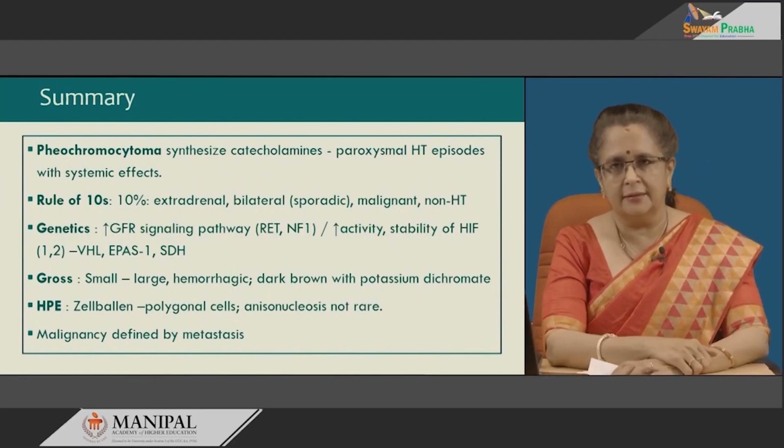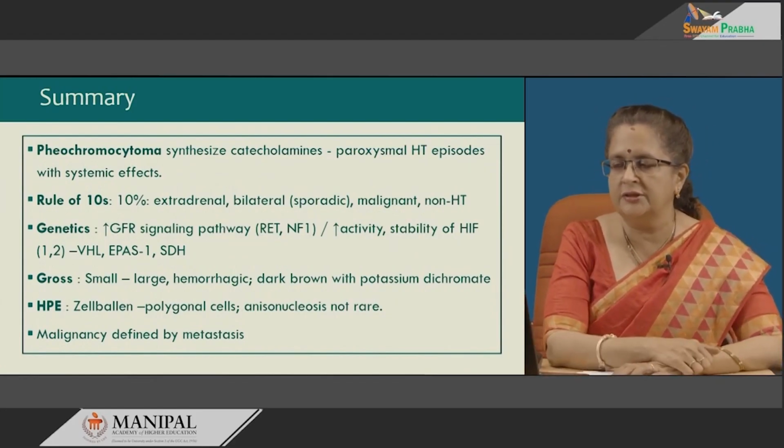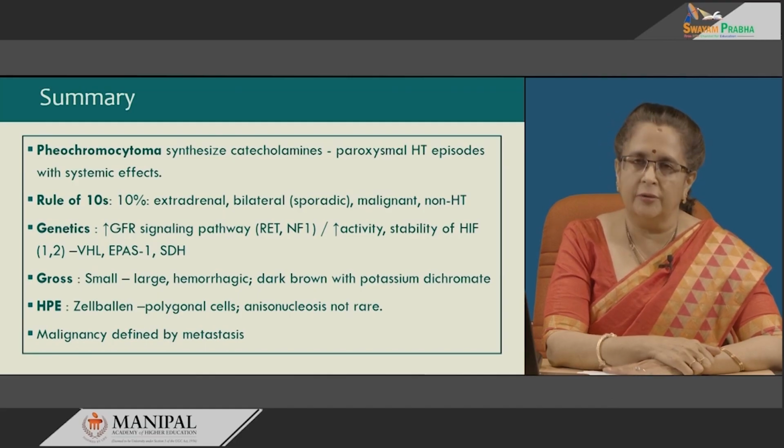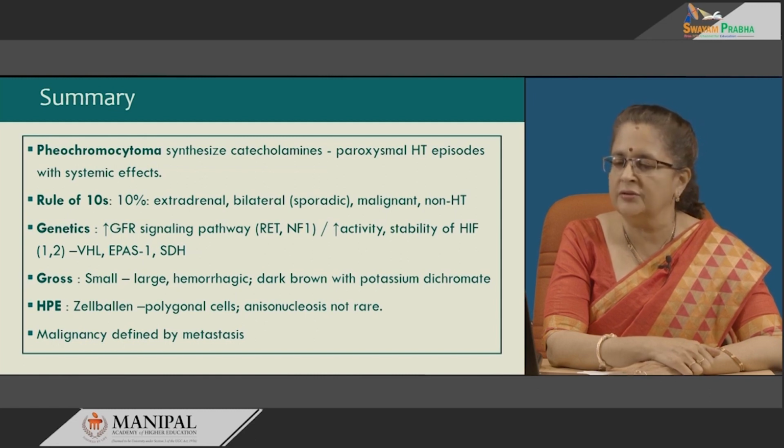Pheochromocytomas synthesize catecholamine, which is associated with paroxysmal hypertensive episodes with systemic effects. The rule of 10 is very important here, that is 10% are extra-adrenal, bilateral when sporadic, malignant as well as non-hypertensive. Genetics involve two most important pathways. One is the increased growth factor receptor signaling pathway involving RET and NF1 genes, or increased activity and stability of HIF.